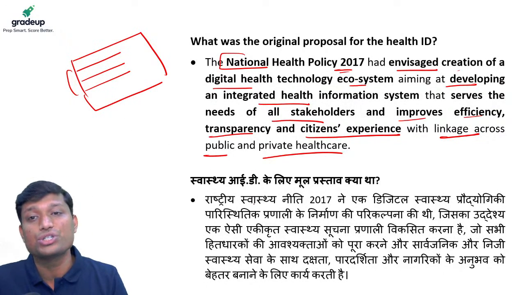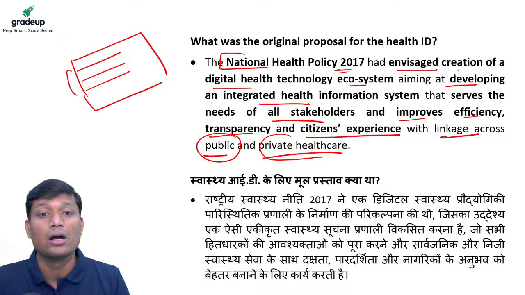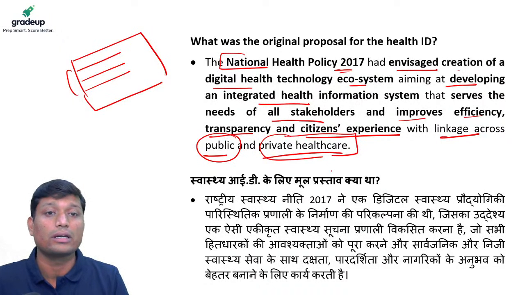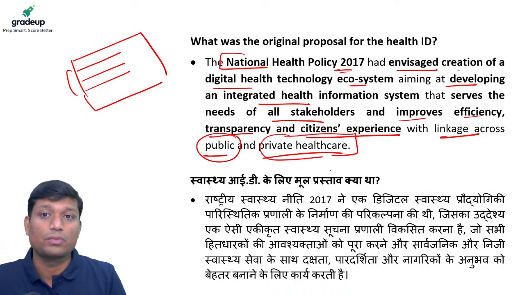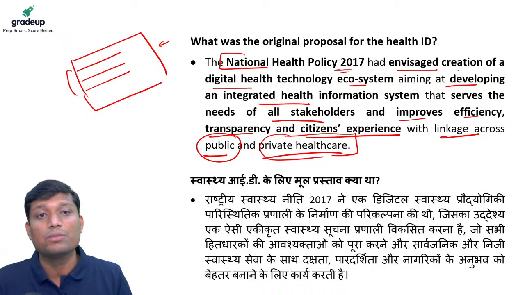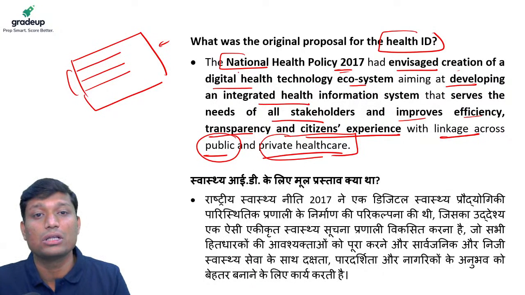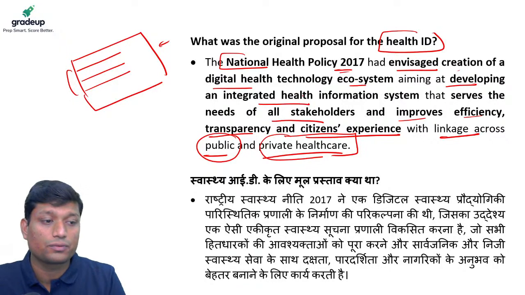It will also be shared across the spaces, so public sectors and private healthcare providers all will be getting this particular data. So with the help of this database, we can have better planning, better management of our healthcare system, right? So that is what is being aimed with the help of this health ID and digital health technology ecosystem. Also, you can take the example of any individual.